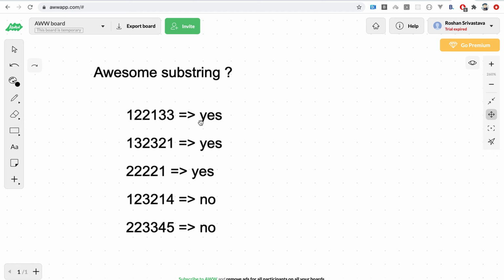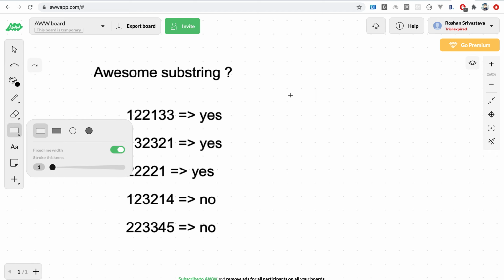When we say that we can make an infinite number of swaps, that means we can make any possible permutation of these strings. So we are free to arrange this in any possible order, and we would always try to arrange it in such an order that we can make a palindrome.